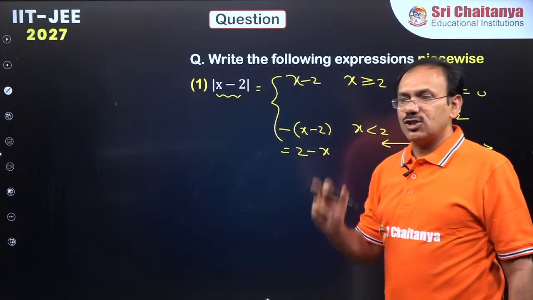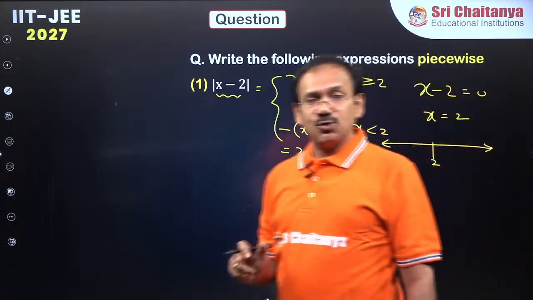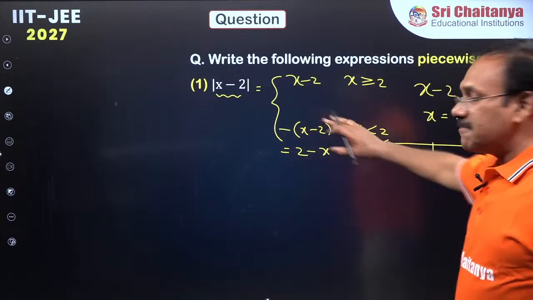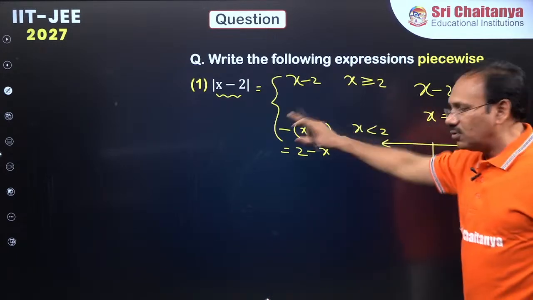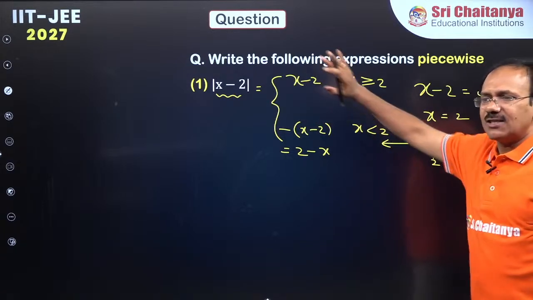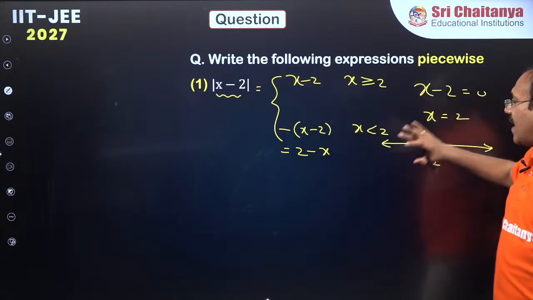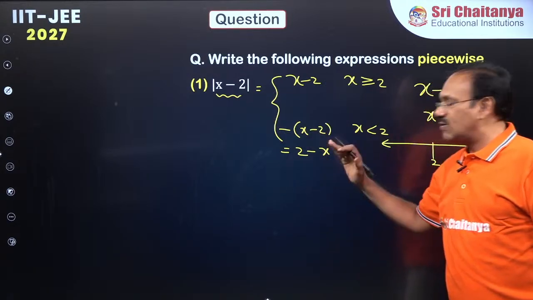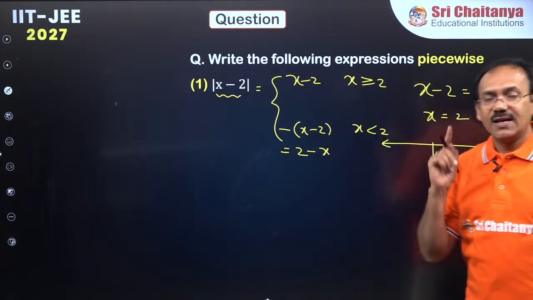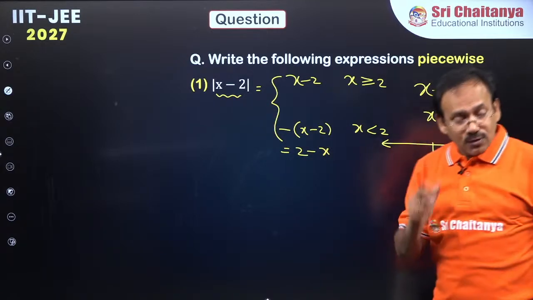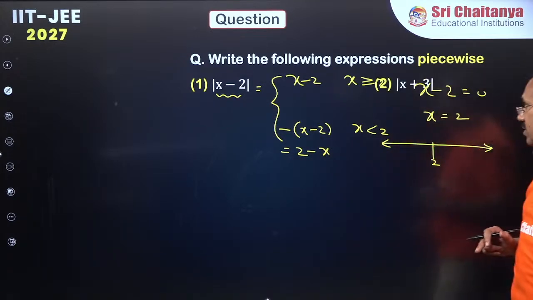Mod x minus 2, how to do, dear students? Just break at x is equal to 2. If x is greater than or equal to 2, you just write it as it is because it becomes positive. And if x is less than 2, automatically this is negative, so you have to write 2 minus x. Clear? Minus of this, 2 minus x. Please do remember. For your convenience, let me solve a few more questions here.